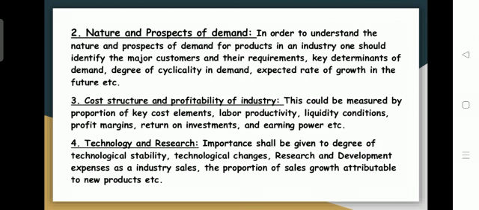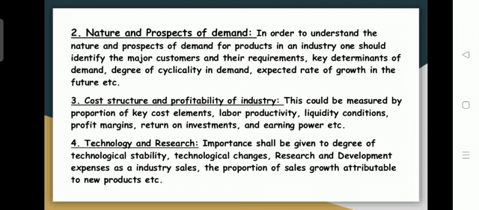The prospective demand for the products produced in an industry can be identified by the investor. So knowing the condition of demand for the industry will be another factor related to industry analysis. Then the next will be the cost structure and the profitability of the industry.